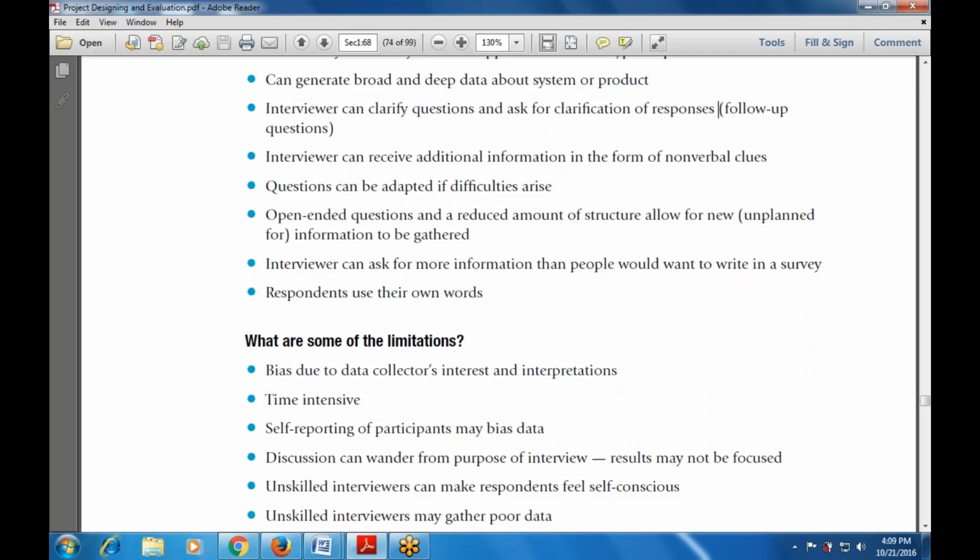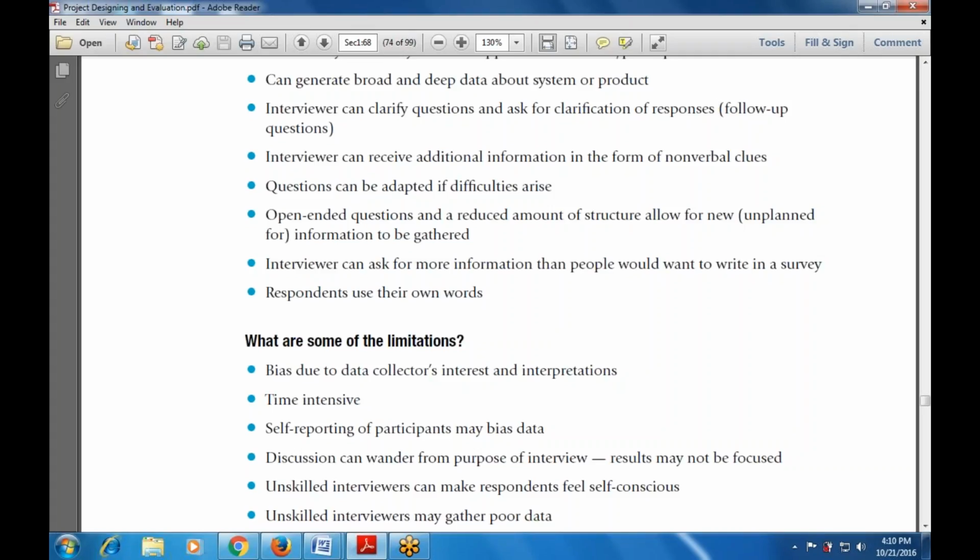Then the discussion can also wander from the purpose of the interview, so the results may not be focused.